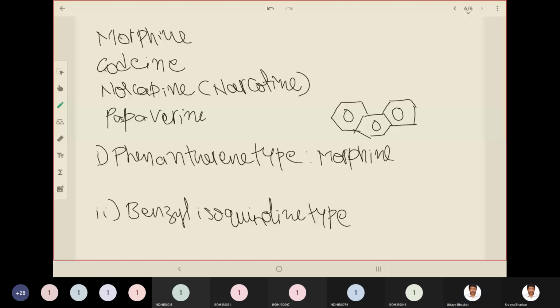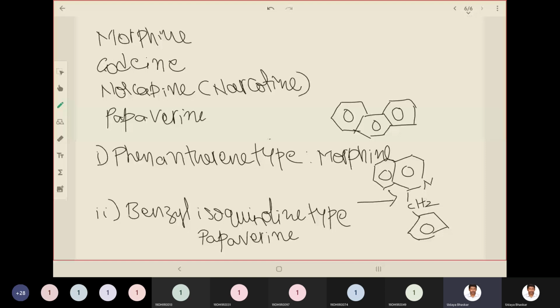A phenyl ring attached to one carbon is benzyl. This is further connected to isoquinoline. You know the isoquinoline structure. So this is benzyl isoquinoline type. There are two types of alkaloids: phenanthrene type, morphine is the example, and benzyl isoquinoline type, papaverine is the example. This is the benzyl isoquinoline structure and this is the phenanthrene structure.